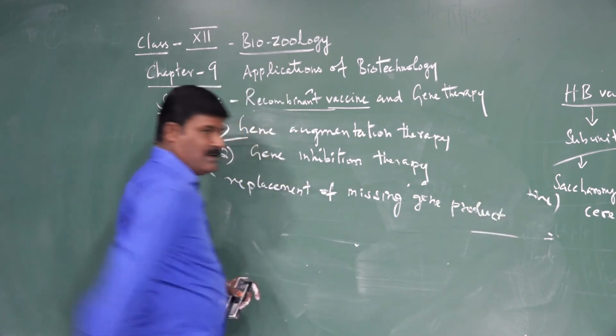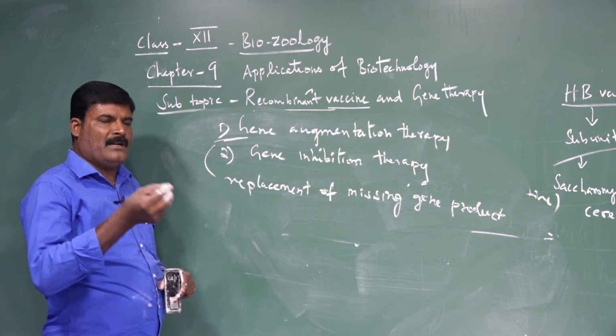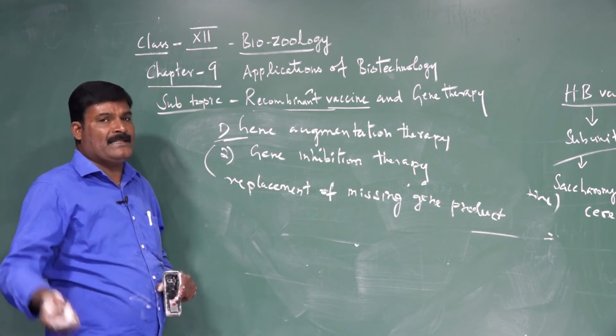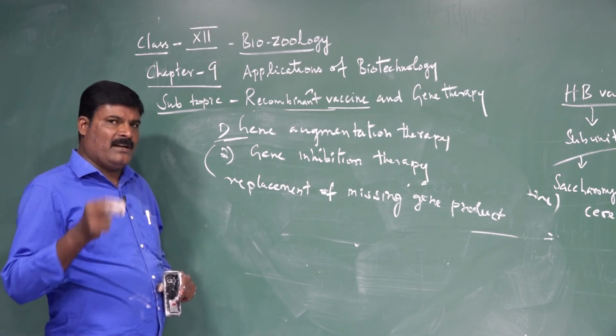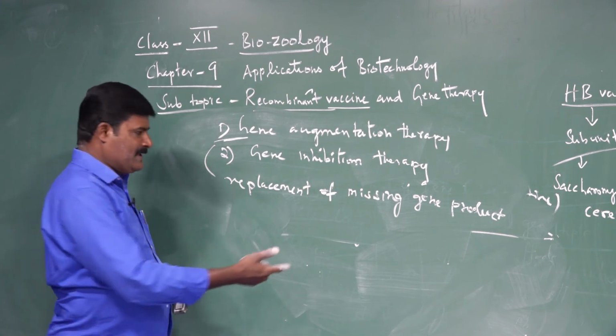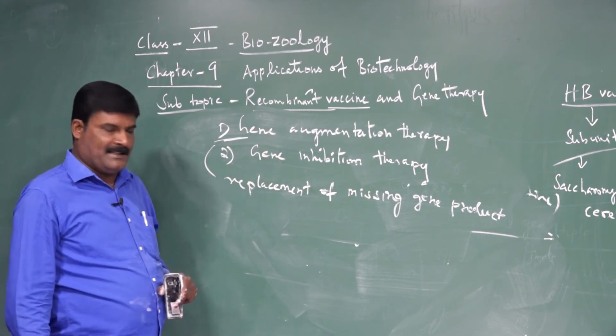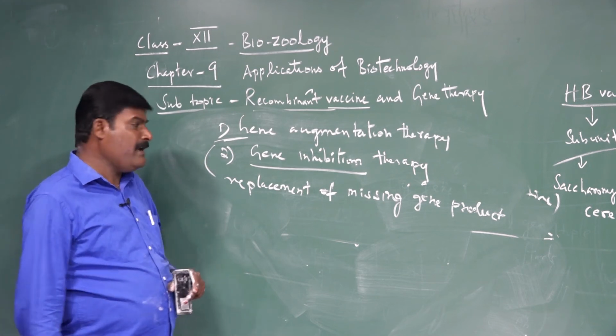That is the first, initial method. Suppose a person has a defective gene which produces disease. That person is identified, and the gene is inserted to replace the defective gene. This is the first one, gene augmentation. Second one is called what? Gene inhibition therapy. Inhibit means what?